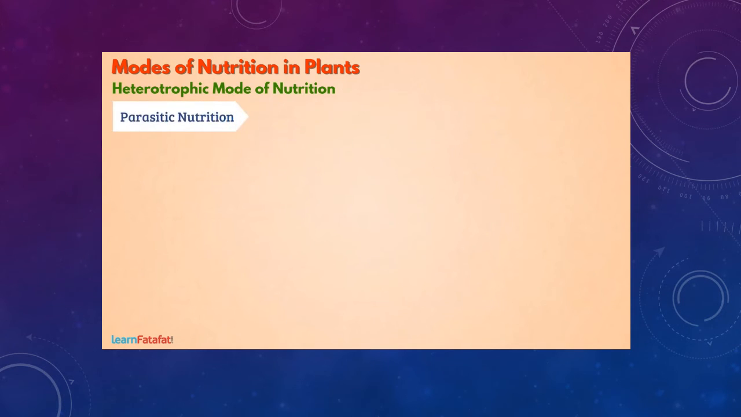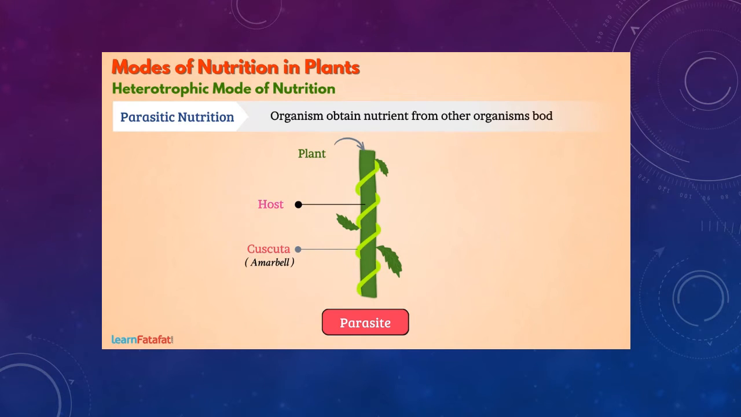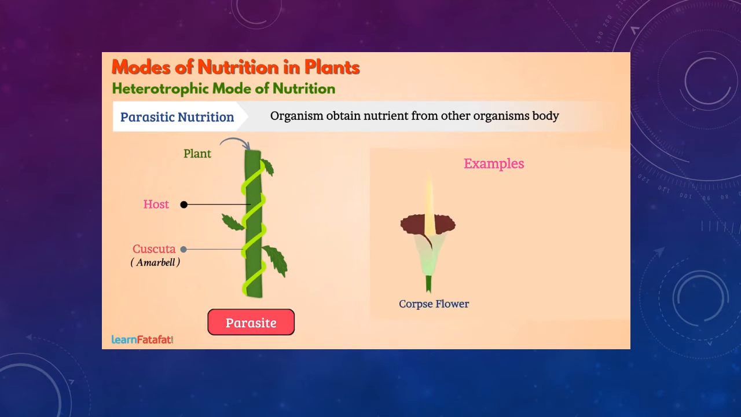Parasitic nutrition. Some plants like Cuscuta, locally called amarpale, grow over other plants and obtain nutrients from it. Such a plant is called parasite. And the plant over which it grows and obtains nutrients is called host. Such mode of nutrition in which an organism obtains nutrients from another organism's body is called parasitic mode of nutrition. Other examples of parasitic plants are corpse flower, Rafflesia, etc.